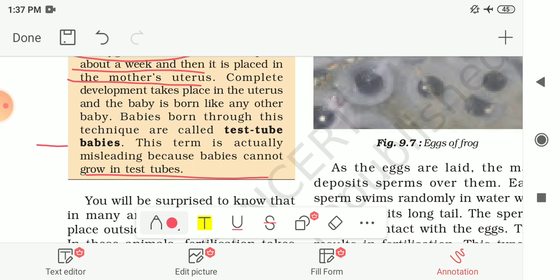Babies born through this technique are called test tube babies. This term is actually misleading, because babies cannot grow in a test tube. Some people are misled by the name test tube babies. These babies cannot grow in the test tube, so the zygote is placed in the mother's uterus after it has developed. So this is about test tube babies.